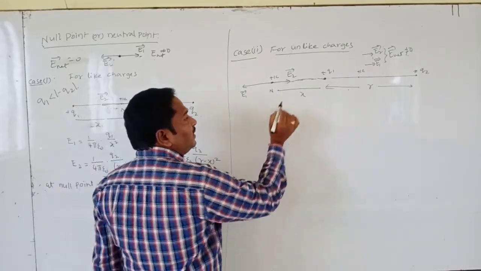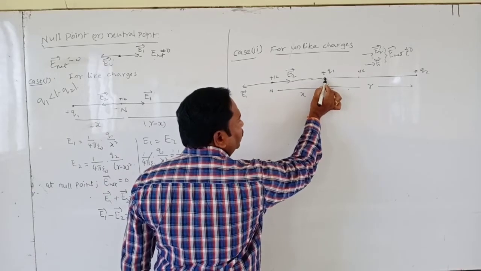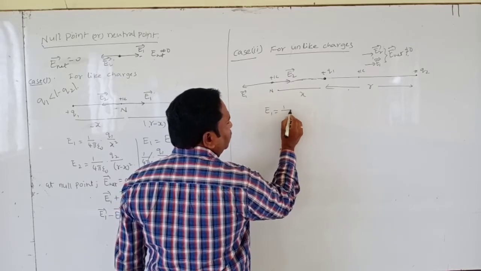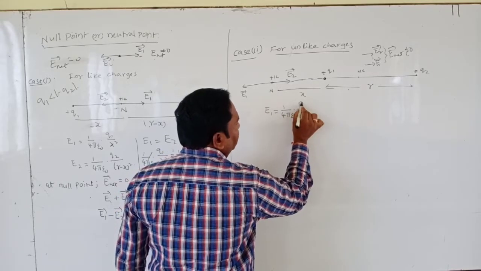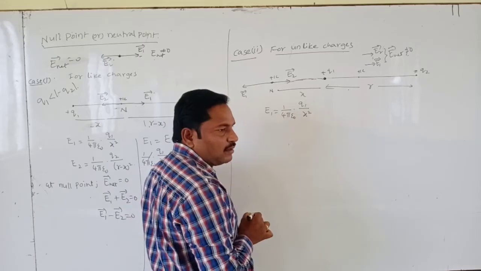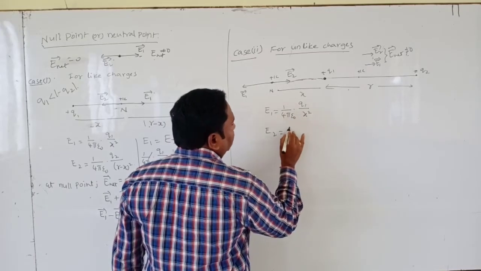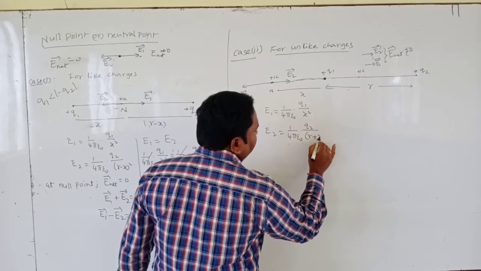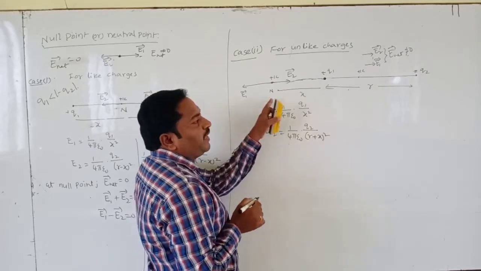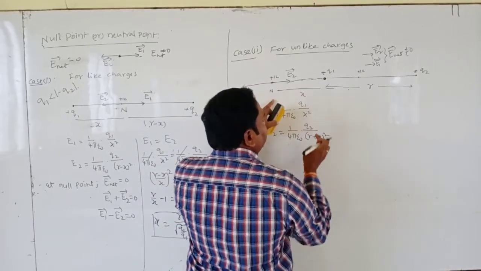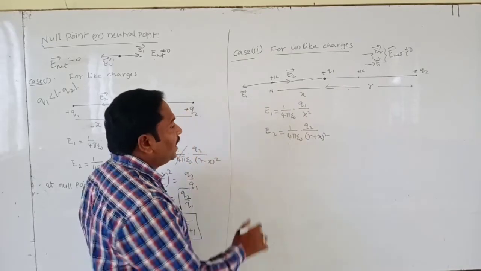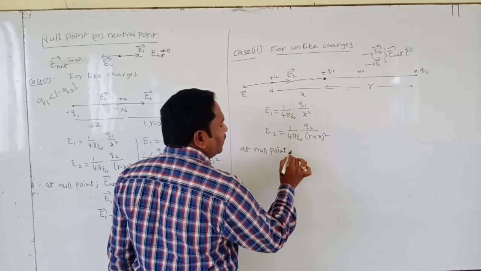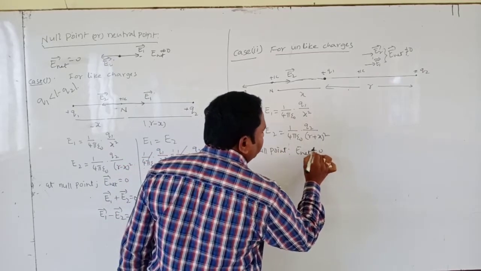So now what is the intensity of electric field due to Q1 at x distance? E1 equals 1 by 4 pi epsilon naught Q1 by x square. Now what about Q2? 1 by 4 pi epsilon naught Q2 by (r plus x) whole square, because this point is from here to here, r plus x. At a null point, net electric field equals 0.